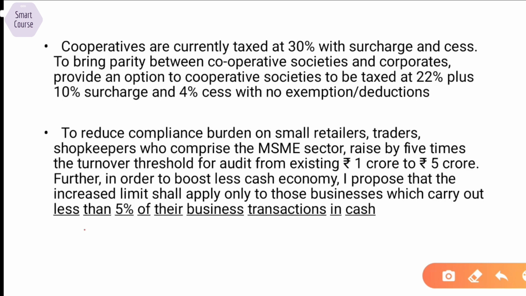And in order to reduce the compliance burden on small retailers, traders, shopkeepers, the government has proposed to increase the threshold from 1 crore to 5 crore for audit of these MSMEs. So this will reduce the compliance burden, but this is only applicable to the businesses which accept less than 5% of the business transactions in cash. So government is trying to incentivize these small businesses to move towards cashless modes of payments.